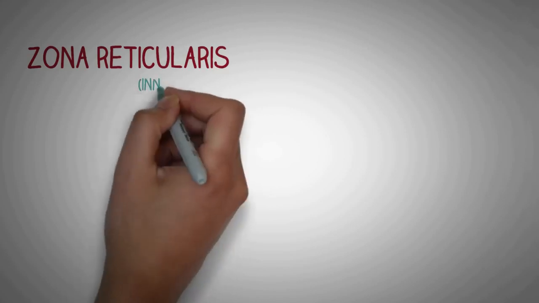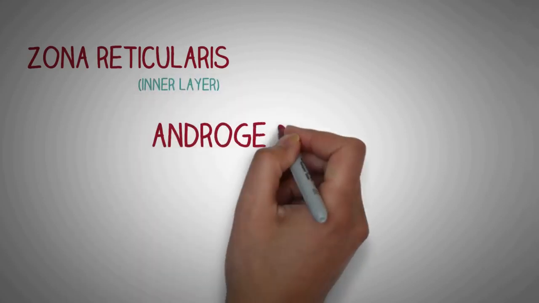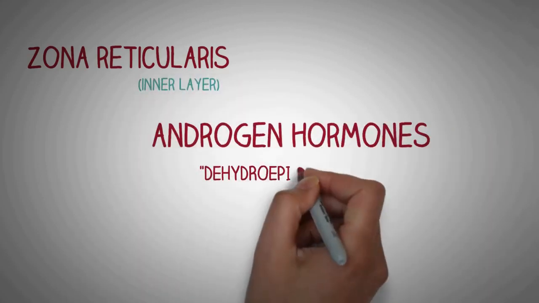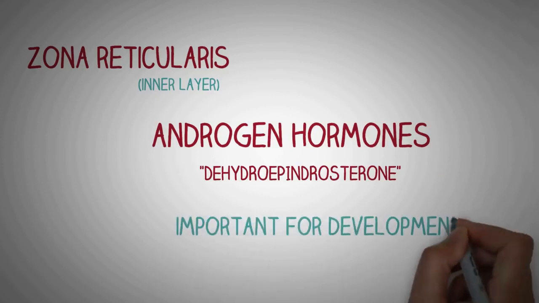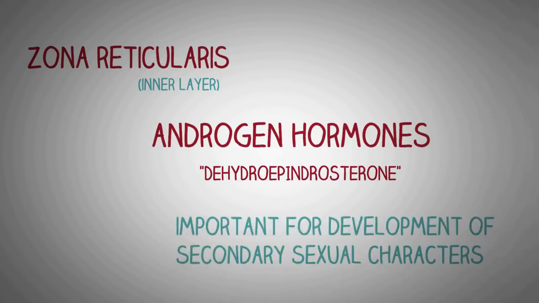Now, the innermost layer is the zona reticularis, which secretes androgenic hormones like the dihydroepiandrosterone, which are important for the development of secondary sexual characters.